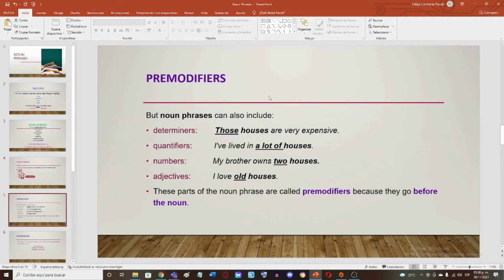which comes in two terms. The pre-modifiers, which is before the nouns. It can be determiners, quantifiers, numbers, or adjectives. Determiners are like those, these. Quantifiers can be a lot of, a huge amount of, a small piece of. The quantifiers mean about size. And there can also be numbers, for example, two houses, three houses, four houses. And adjectives, well, are adjectives. Old, new, big, small, those are the pre-modifiers. Correct. Do you have any example, Francisco?